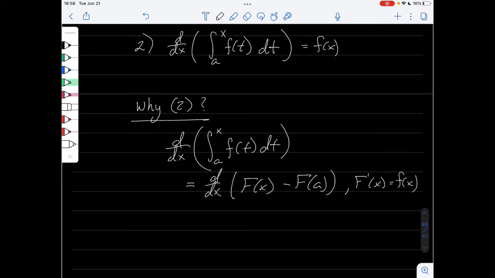So what we have here is the derivative of big F of x minus the derivative of big F of a.